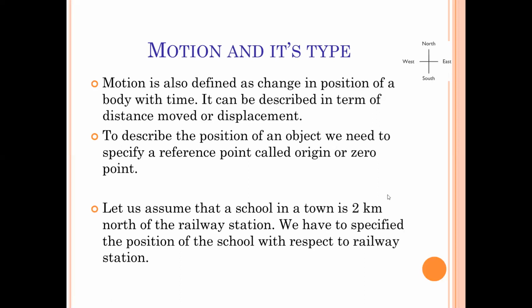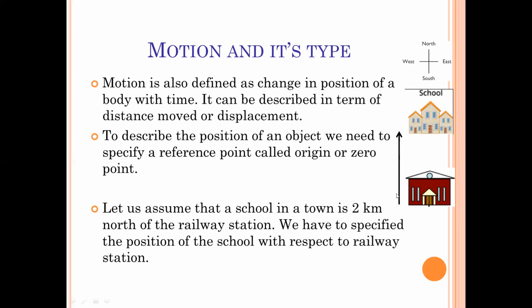Look at this. In this figure, we have mentioned the diagram with north, east, west, and south. Now, this is your school, which is north with respect to the railway station. That building is given there. You can assume this to be your railway station. This is your school. So what will the north direction be? It is the upward direction. The direction you go in north, we have represented with this arrow. That arrow shows the direction of north. You have to go from the railway station to the school in the north direction, and the distance is 2 kilometers.